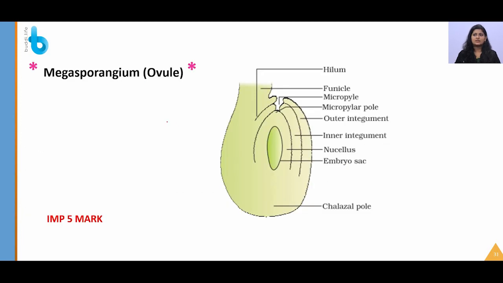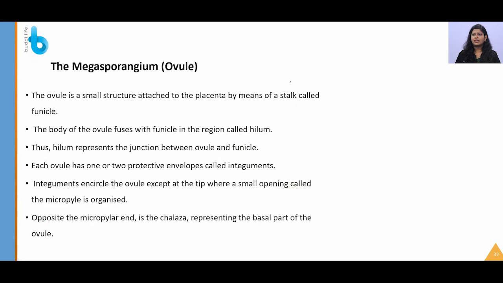So this is the structure of a megasporangium, that is an ovule, which can be asked as a 5-mark question, and this is a very important concept that you should learn. The ovule consists of a hilum. The initial part is generally called the funicle. So the funicle will be attached to the hilum.